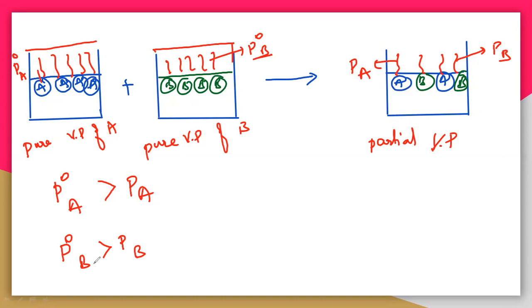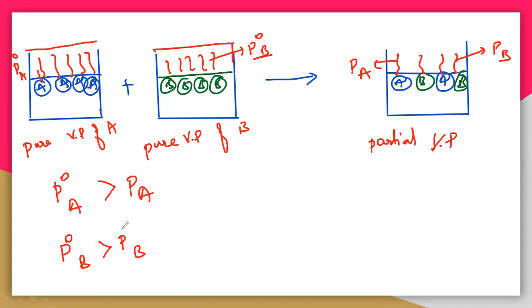They have very low vapor pressure because the surface of this particular solution is also occupied by the other molecule. Here only A is there, that is 4 molecules. So you will get 4 vapors like this. But here B is also 4 vapors like this. But what about this? Here only 2 molecules are there on the surface. So the vapor pressure is decreased here. The decreased vapor pressure is called PA and PB.